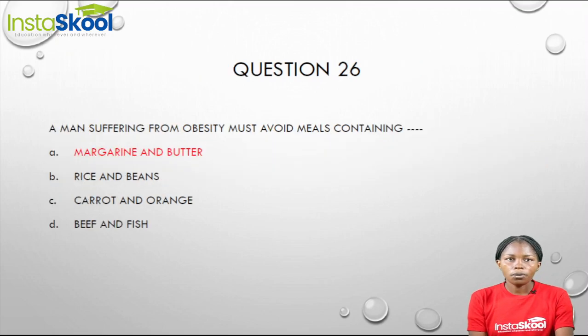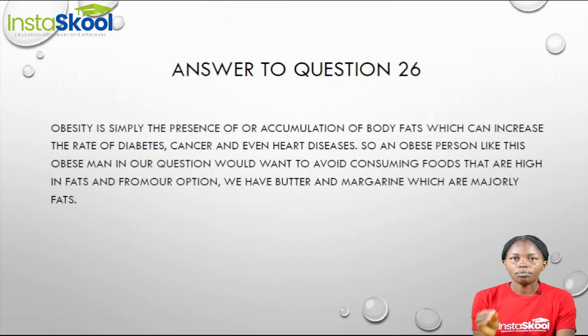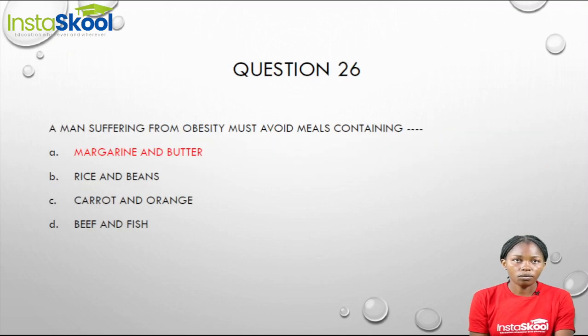Now from our options, which of these foods do you think are rich in fat? That should be our option A, right? Margarine and butter. Because butter and margarine are majorly fat. So an obese person will want to run away from such meals.